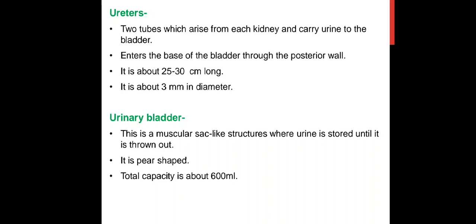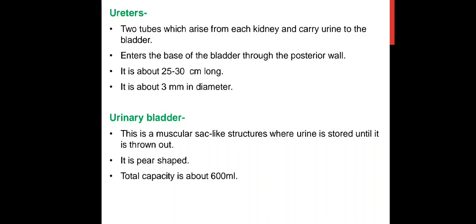Next are the ureters. There are two tubes which arise from each kidney and carry the urine to the urinary bladder. They enter the base of the bladder through the posterior wall, and each is about 25 to 30 centimeters long and about 3 mm in diameter.